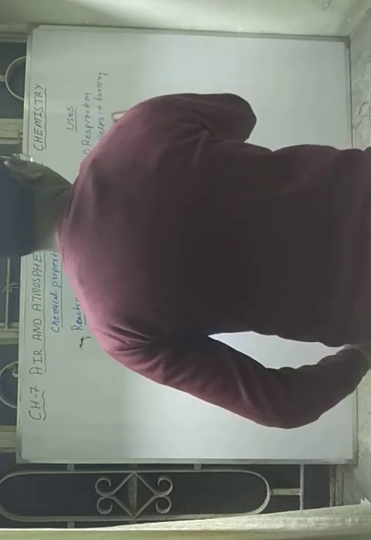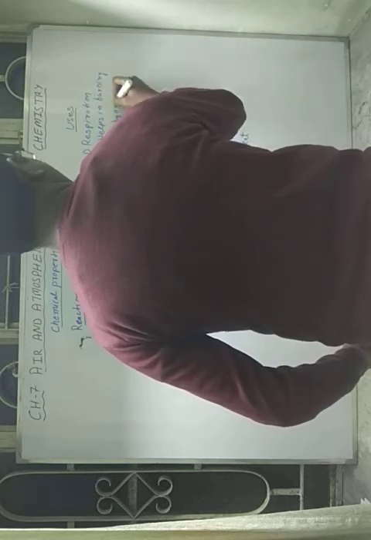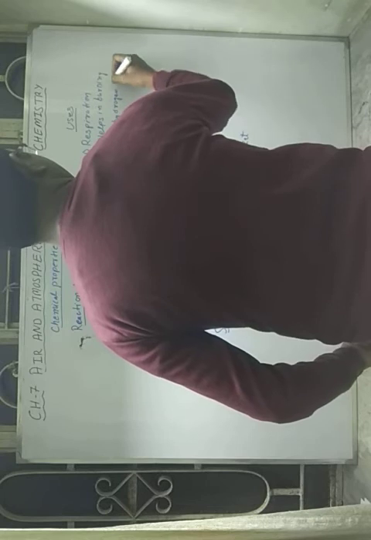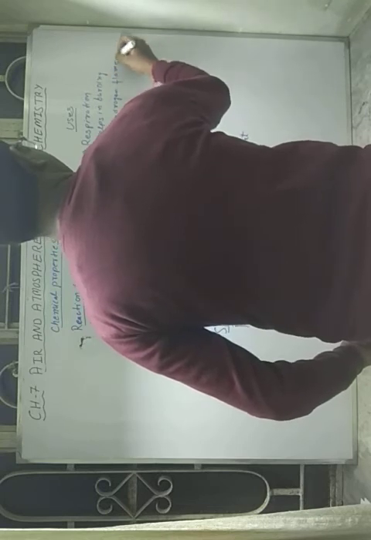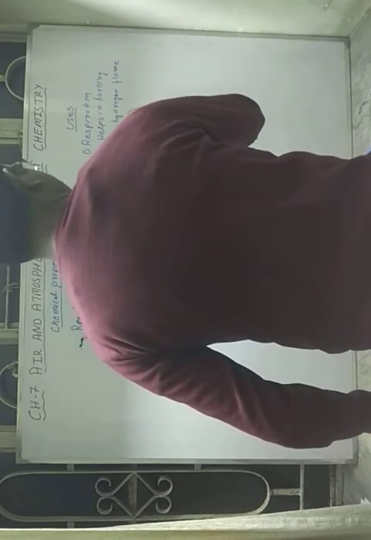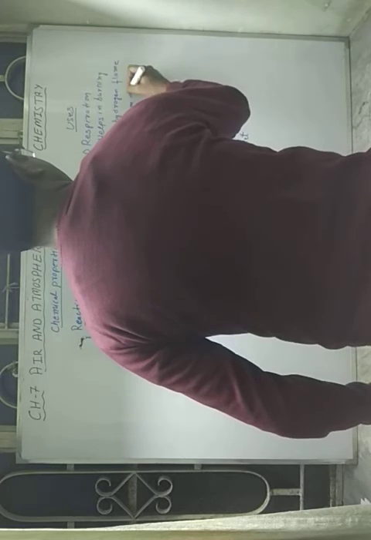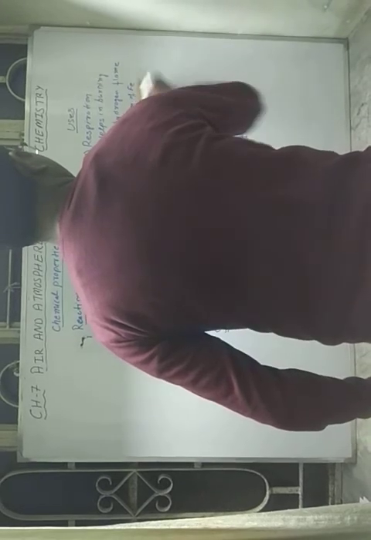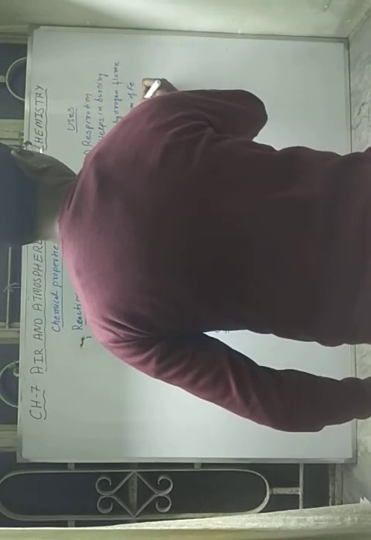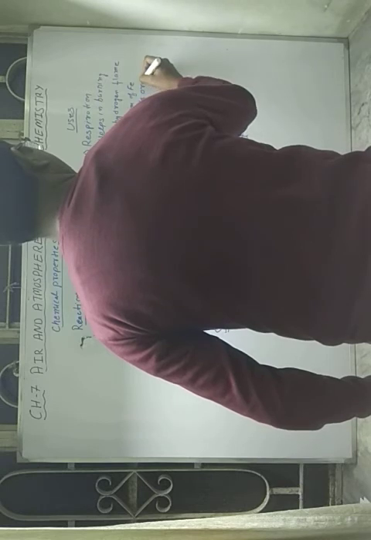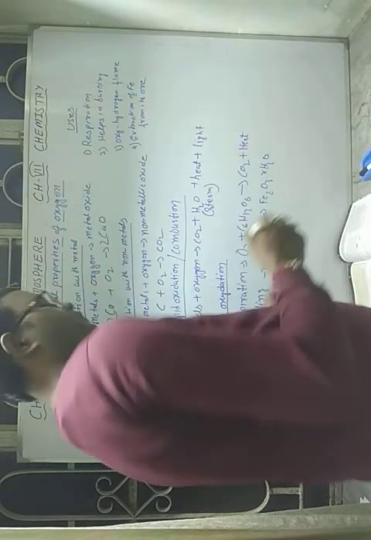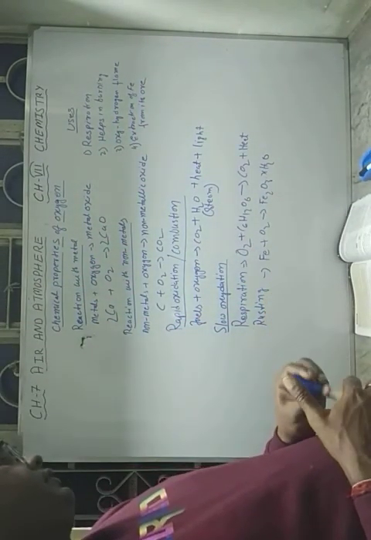Next is the oxyhydrogen flame, that is used for cutting and welding. And fourth one is extraction of Fe from its ore. So these are the main four uses of oxygen that we have seen.